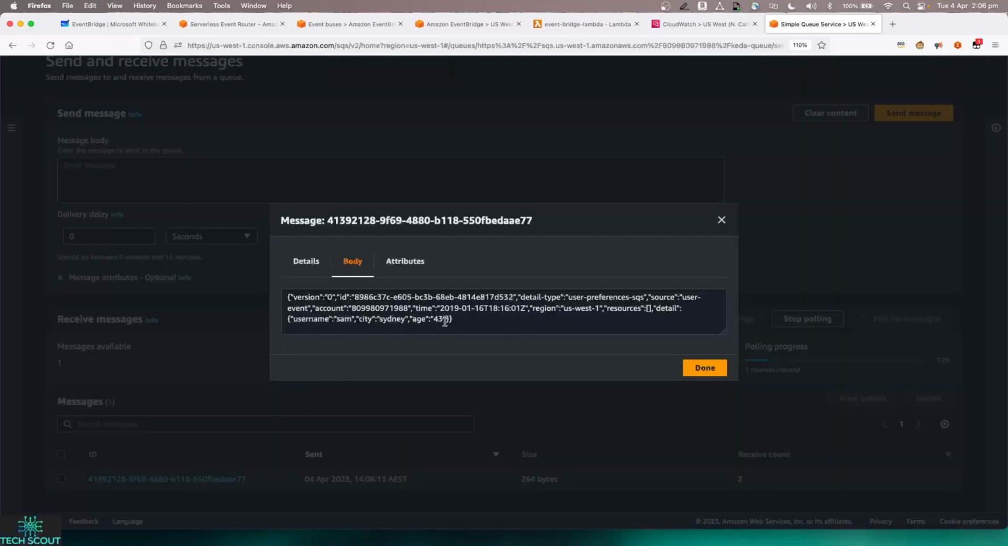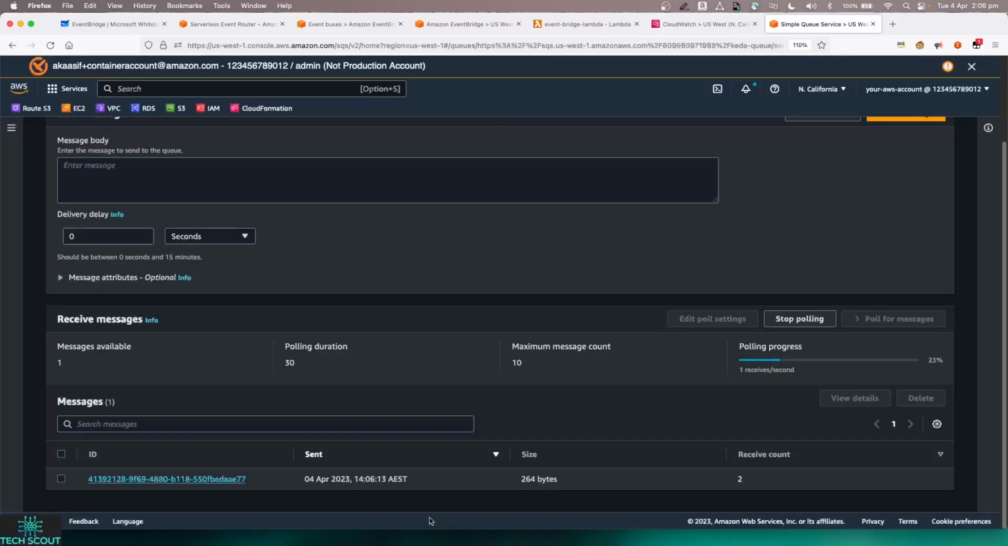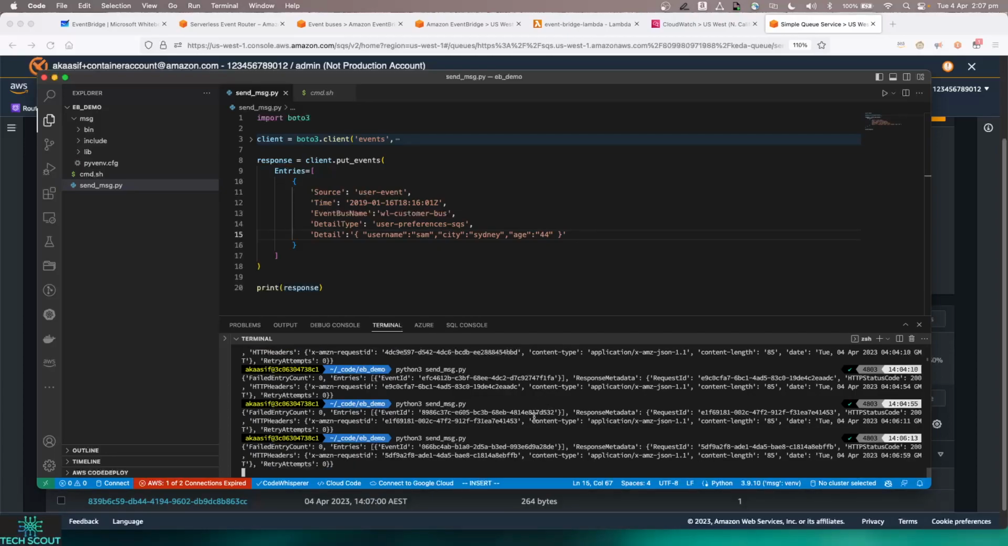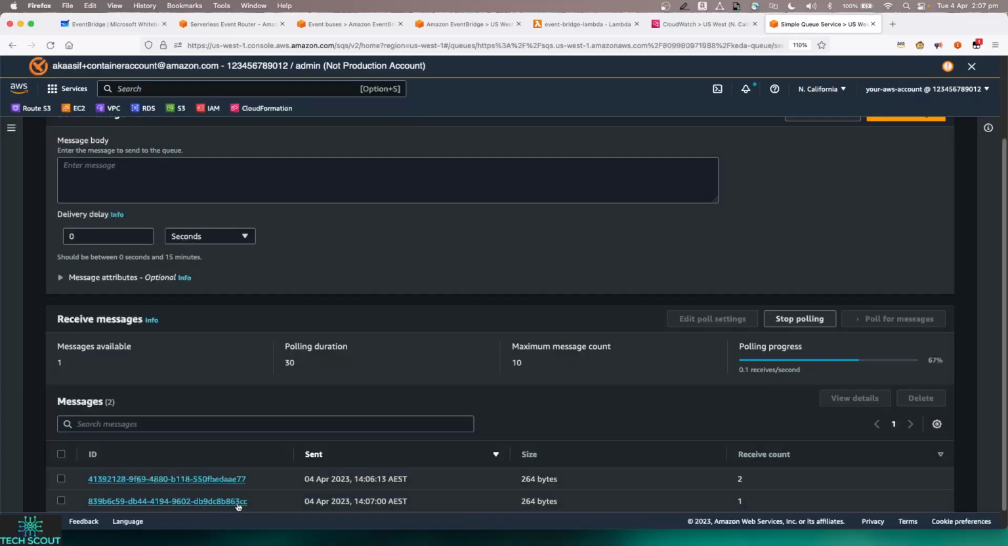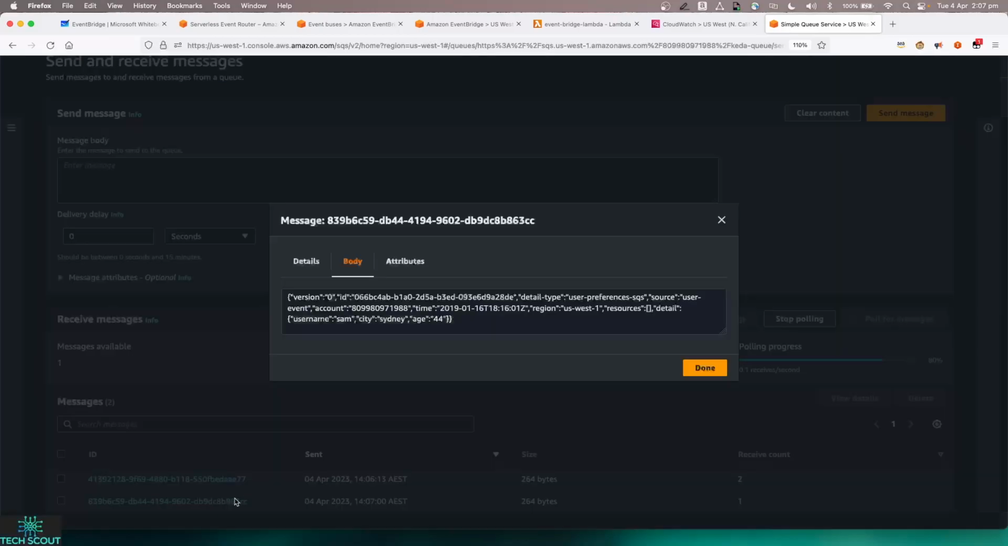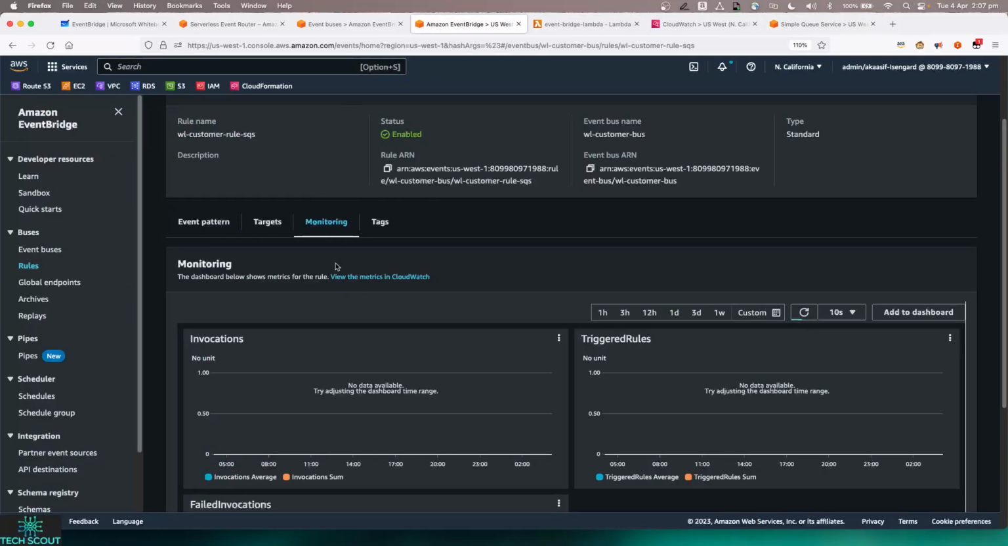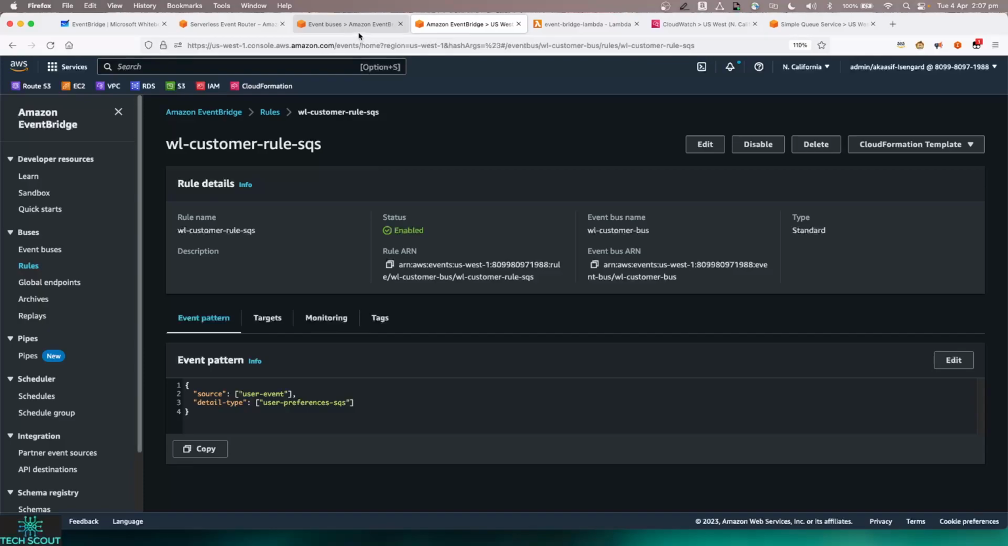It should be 43. We can come back over here, maybe change the age to 44, and if we run this again, that should basically send another message, and you can see it's already received. If I click on the 7, that's my 44 age which has come in. So as you can see, it is a very seamless experience because all the magic is done in the middle by the rules, and you don't have to bother.